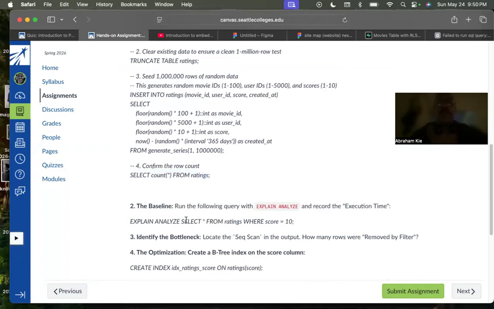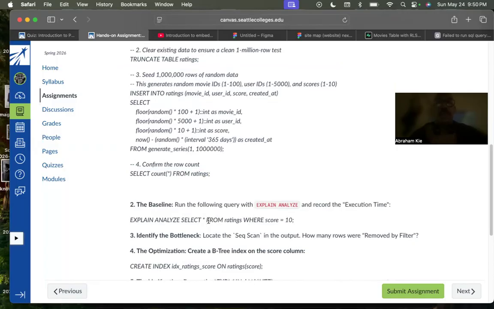Baseline: run the following query with EXPLAIN ANALYZE and record the execution time. This is the query right here: EXPLAIN ANALYZE SELECT hashtag FROM ratings WHERE score = 10. So 10 is the maximum.